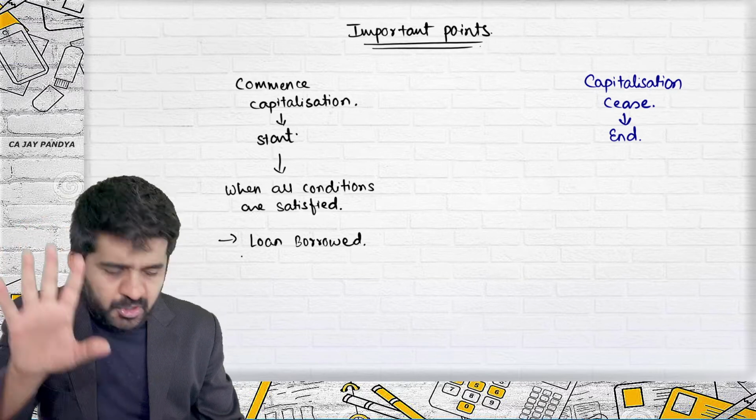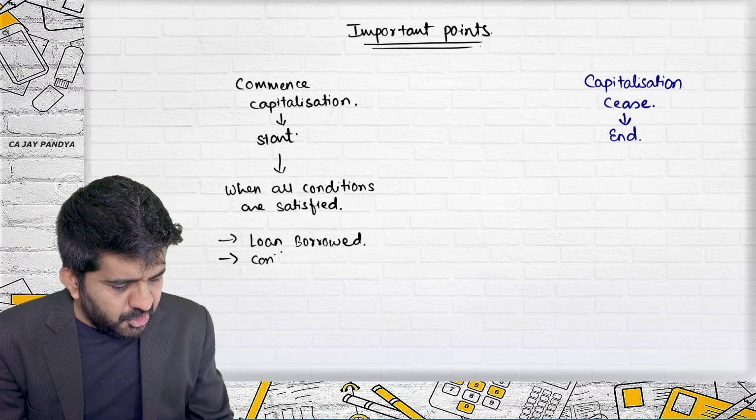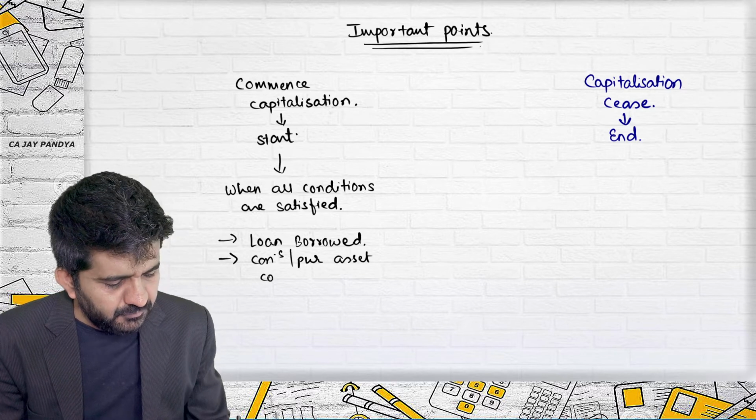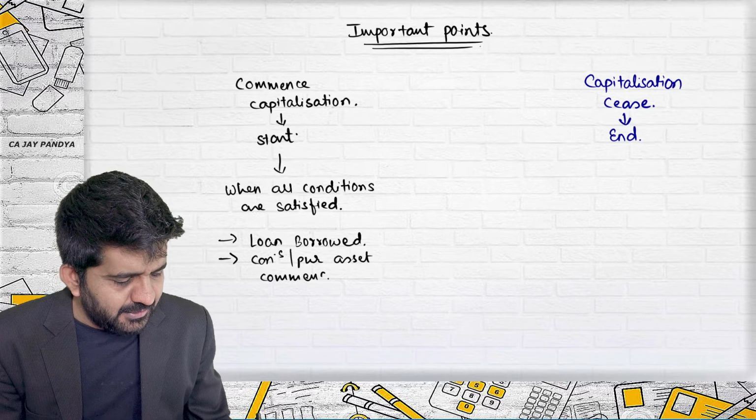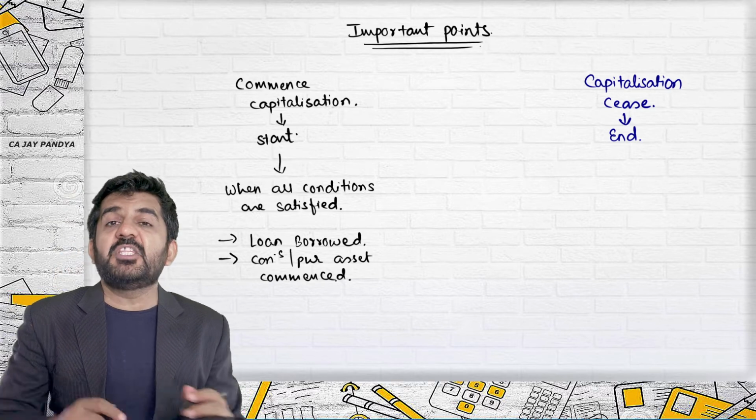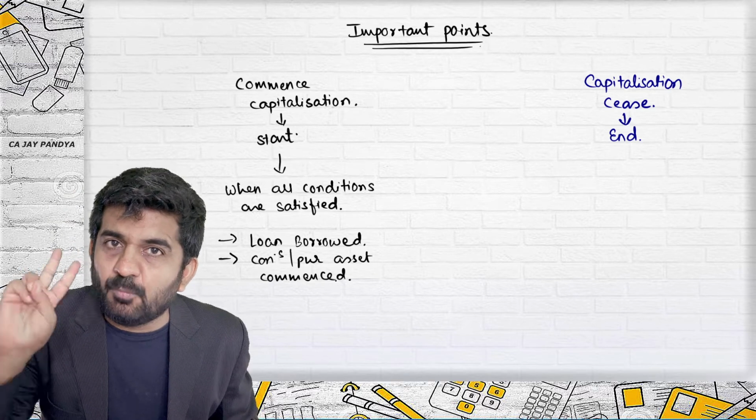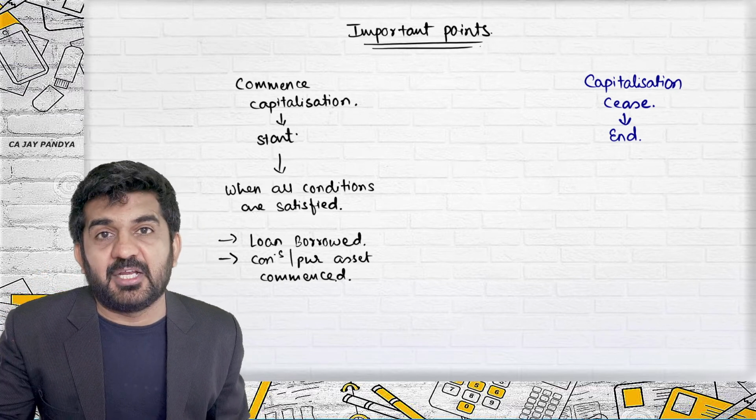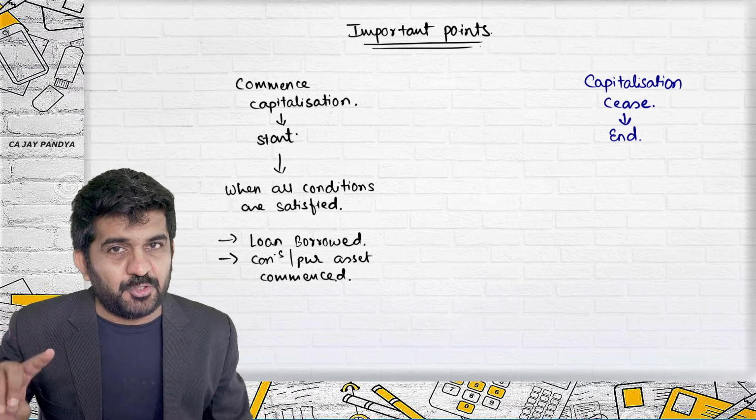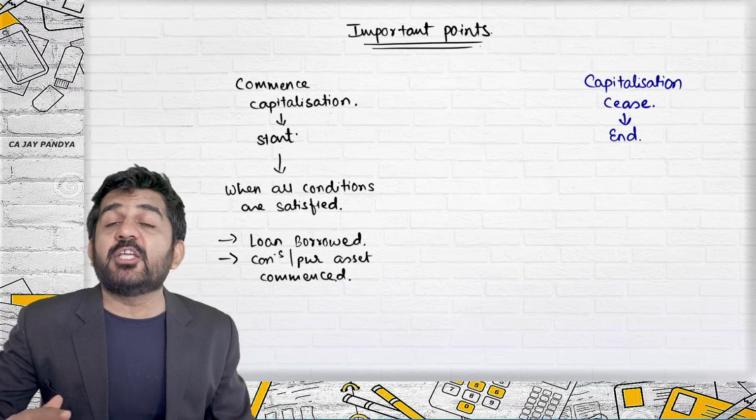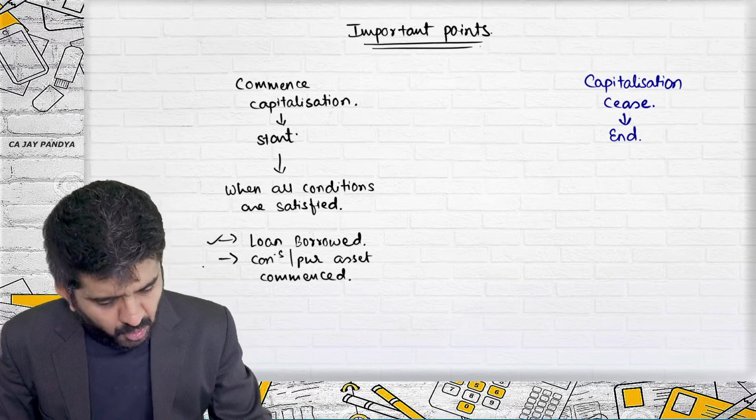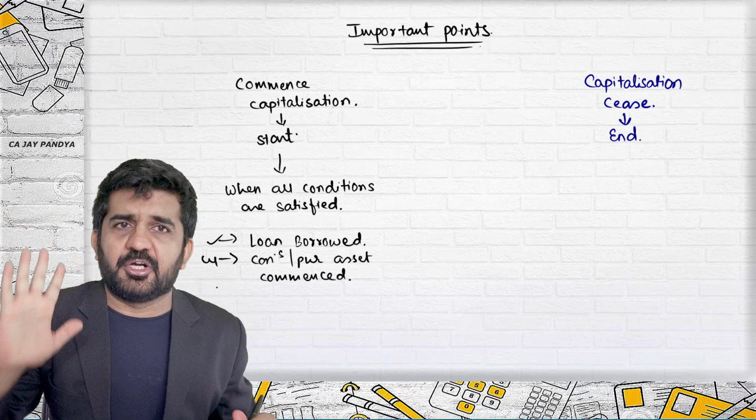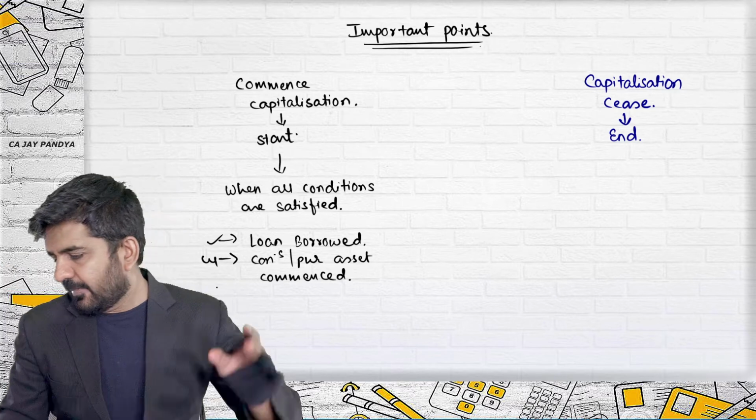So when the loan is borrowed and the construction or purchase of asset is commenced, whichever is later. So when both the conditions will be satisfied, practically you can start capitalizing. Of course, this asset should be a qualifying asset. You should have actually incurred the interest cost. You have borrowed the loan, so you have actually incurred the interest cost. So practically when all conditions are satisfied.